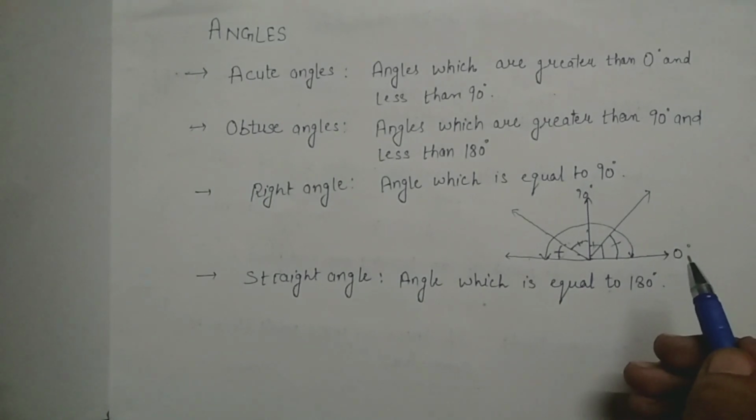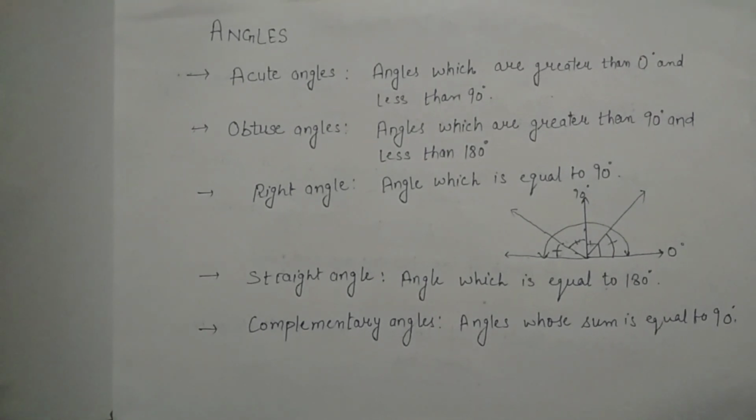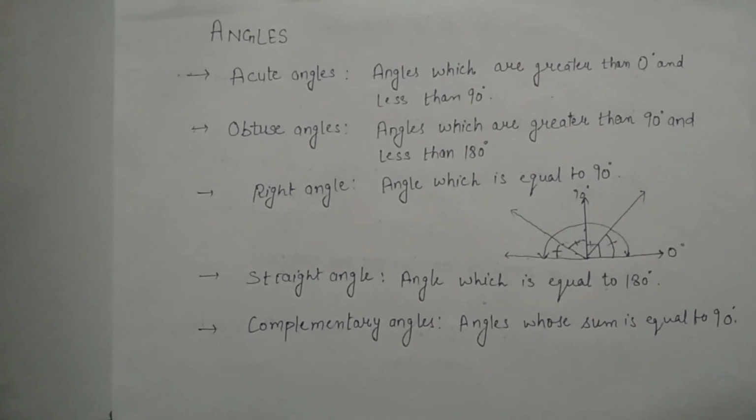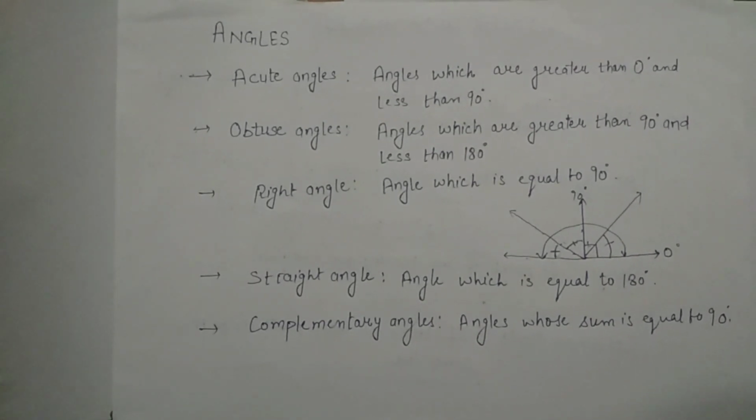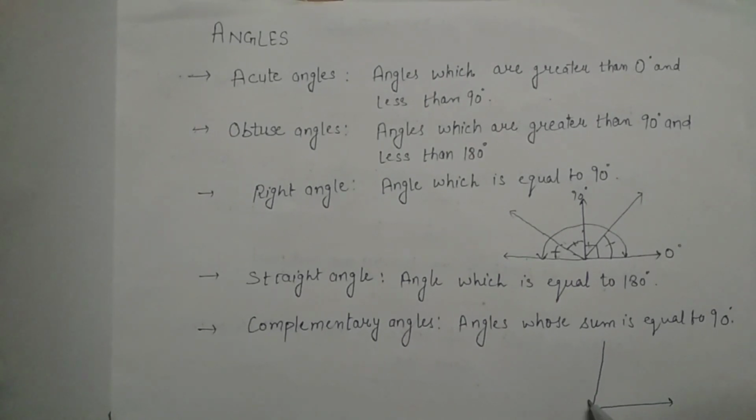And along with that, our next type is complementary angles. What are complementary angles? Angles whose sum is equal to 90 degrees are said to be complementary angles. If I represent these angles, you can see I have two angles here, this one and this one.